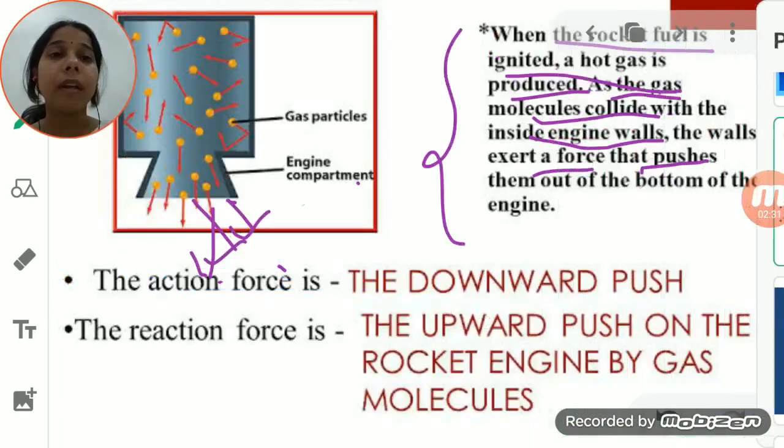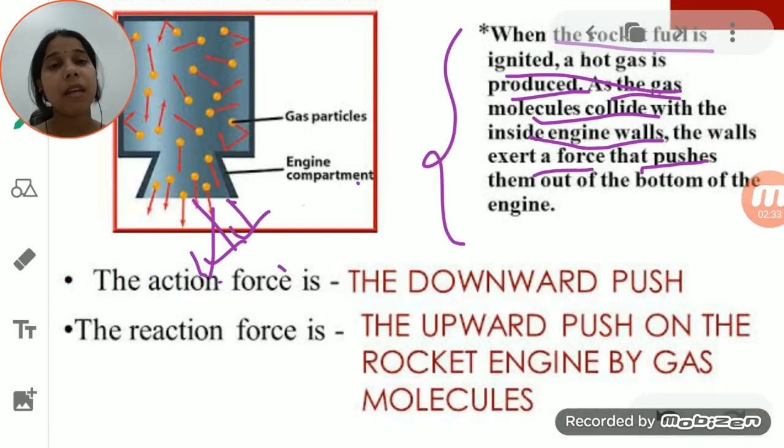that in the rocket engine or in the jet aeroplane, the gas particles come out at the rear end, from the back end, and as they come out from the back end, they exert a force on the rocket, they exert a force on the jet aircraft, due to which it moves in the upward direction. So gases are coming in the downward direction. So what is that? That is the action force.